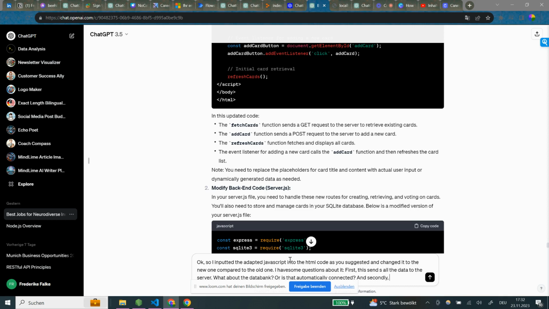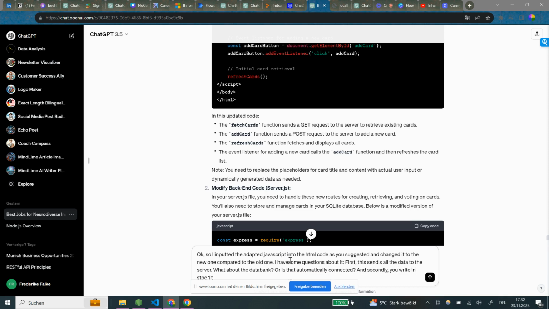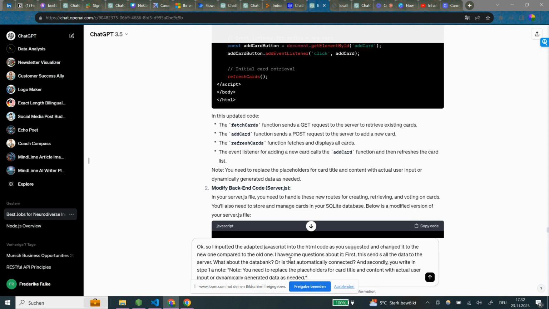And secondly, you write in step 1 a node, what does this mean and how do I do that?